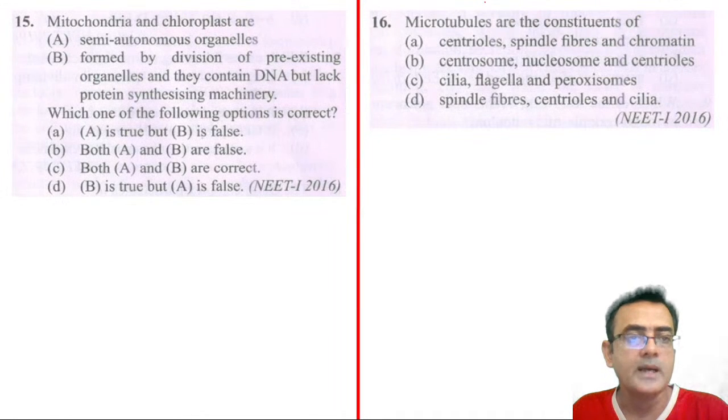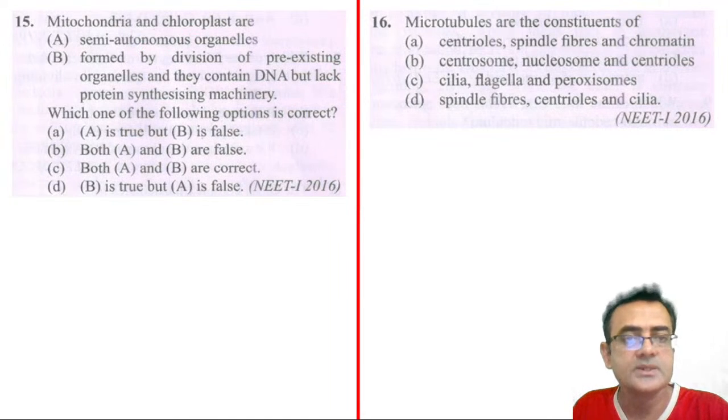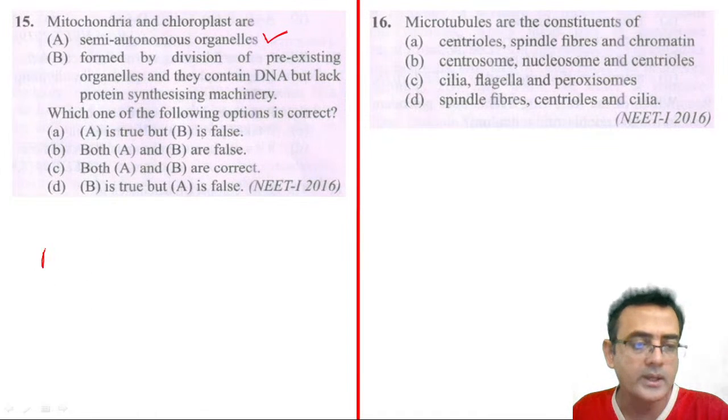Mitochondria and chloroplast are semi-autonomous organelles. This is correct, right? Because we had a discussion that they originated through a symbiotic relationship between a prokaryote and a eukaryote during the course of evolution.